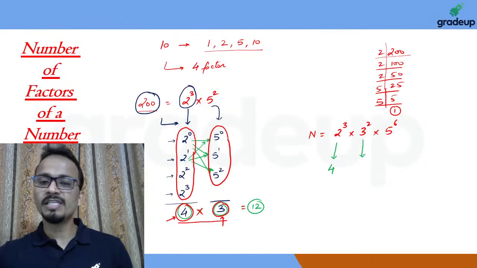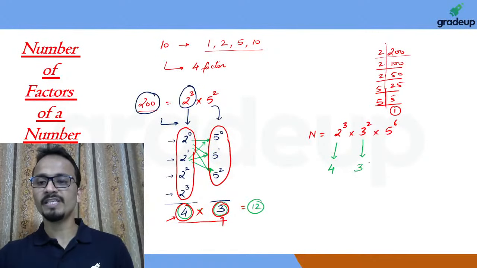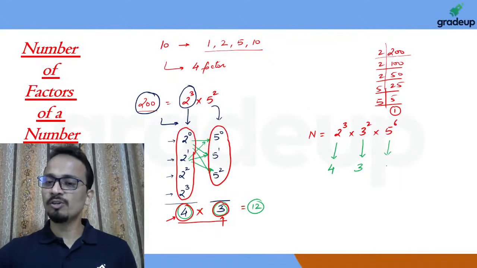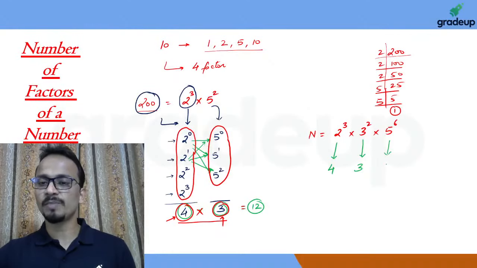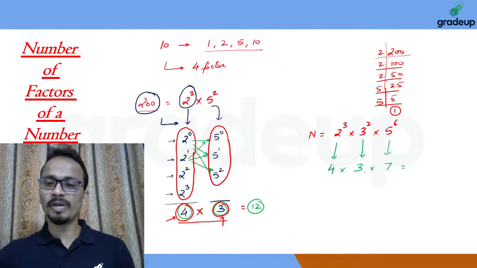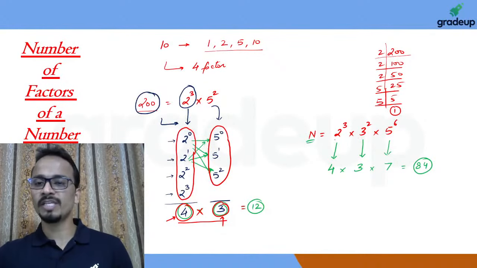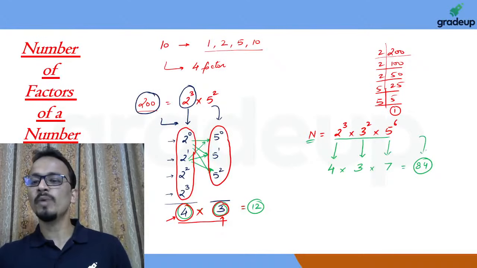Similarly, powers of 3 can be used in how many ways? 3 raised power 0, 3 raised power 1 and 3 raised power 2. So they can be used in 3 ways, and the powers of 5 can be used from 5 raised power 0, starting from that up till 5 raised power 6. There will be 7 ways. So 4 into 3 into 7. 4 into 3 is 12. 12 into 7 is 84. So the total number of factors of this number will be equal to 84.